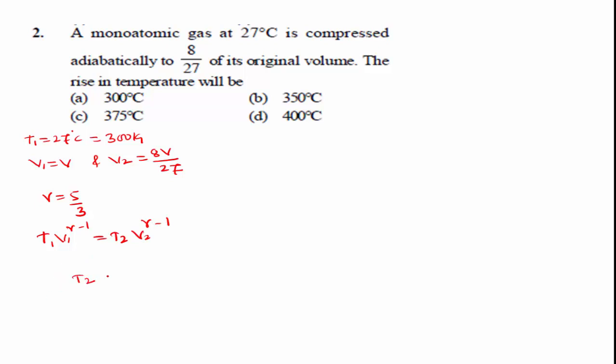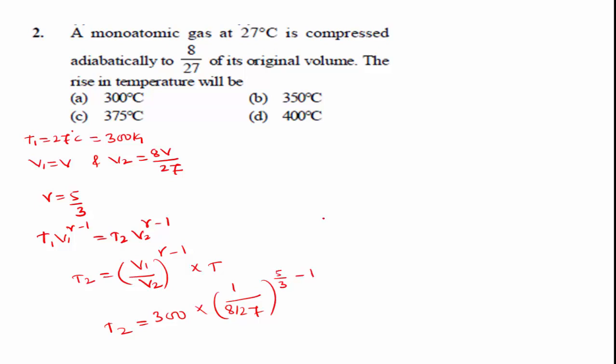Therefore, T2 is equal to T1 into V1 divided by V2, whole to the power of gamma minus 1. Substituting the values, T1 is 300, V1 by V2 is 27 divided by 8, and gamma minus 1 is 5 by 3 minus 1.